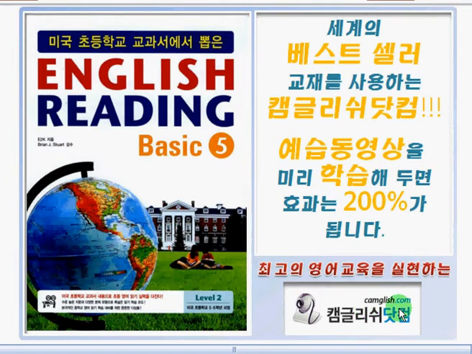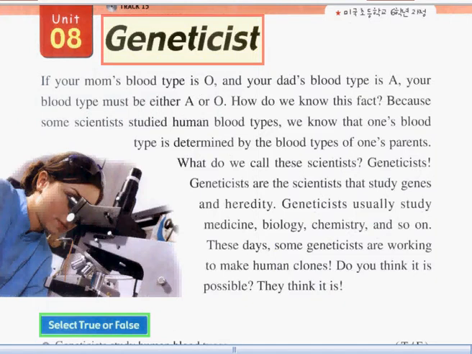Today, we will have the preview of another interesting English information or article from this book, English Reading Basic 5. Let's learn and explore English. Are you ready now? Okay, let's start. Today, we will study Unit 8 and let's learn about this passage entitled Geneticist.